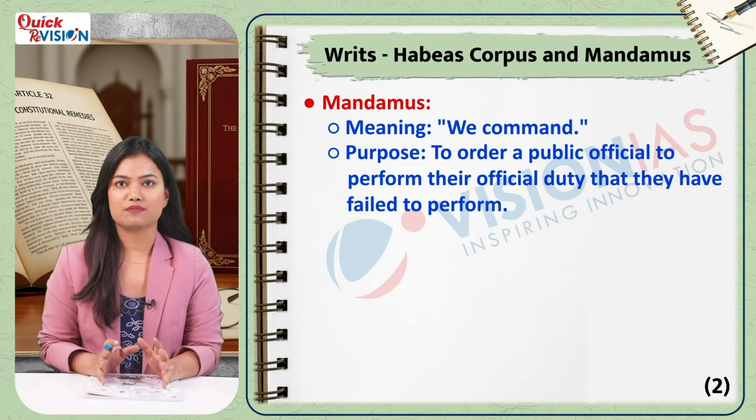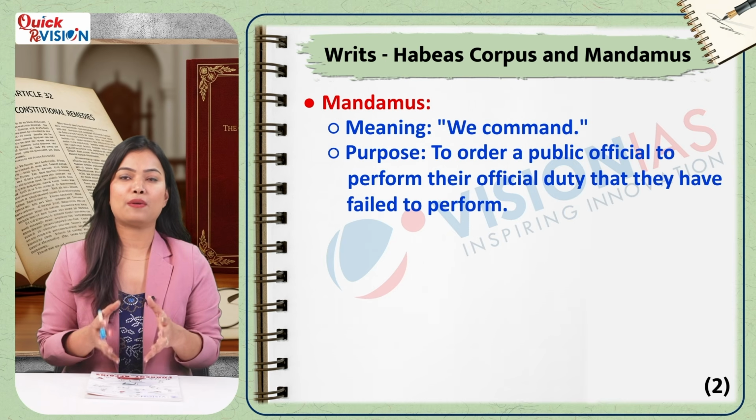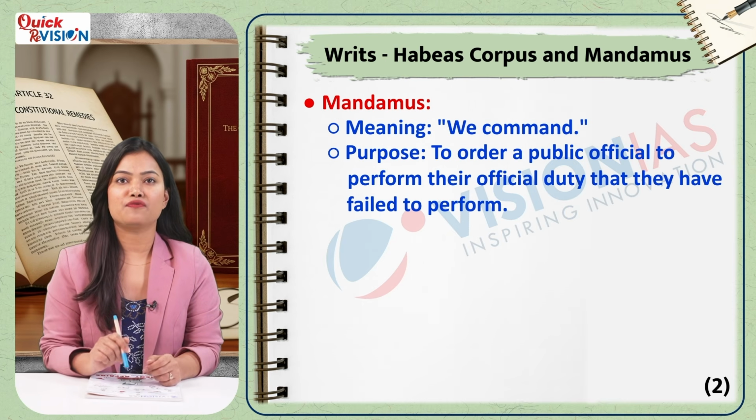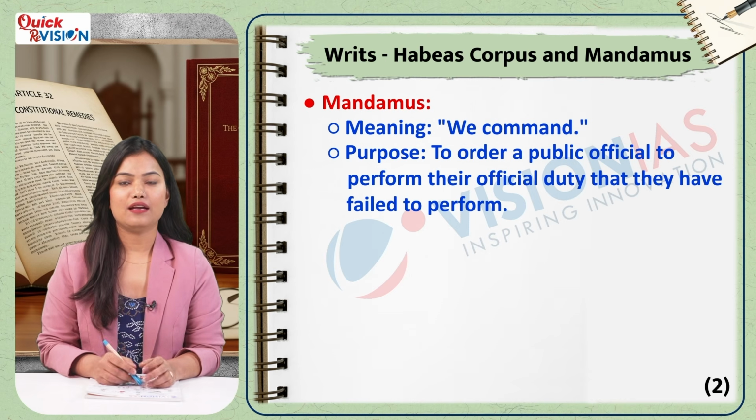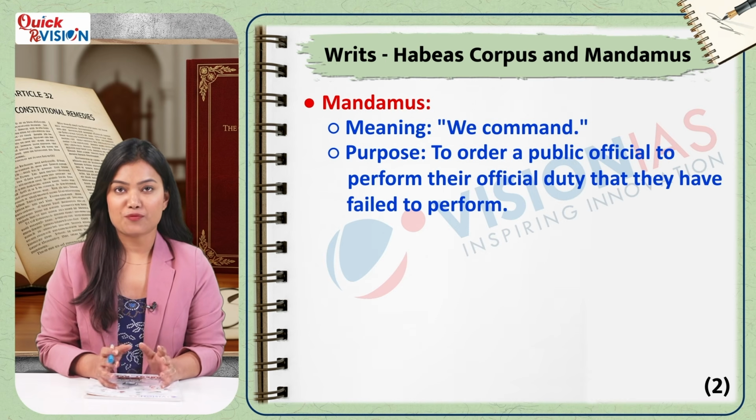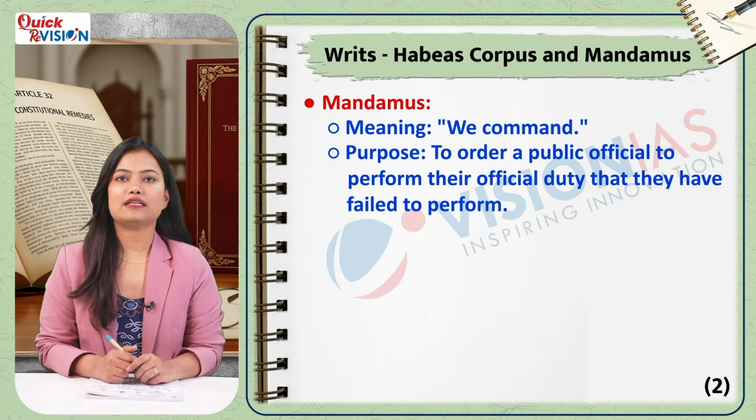The second is Mandamus, which means we command. This is a command from the court to a public official, asking them to perform their official duties which they have failed or refused to perform. It cannot be issued against a private individual, the President, or state governors.